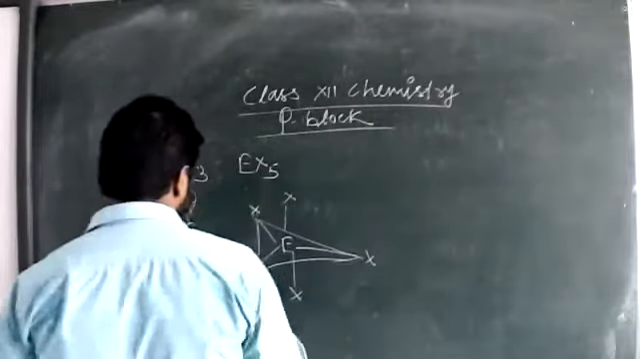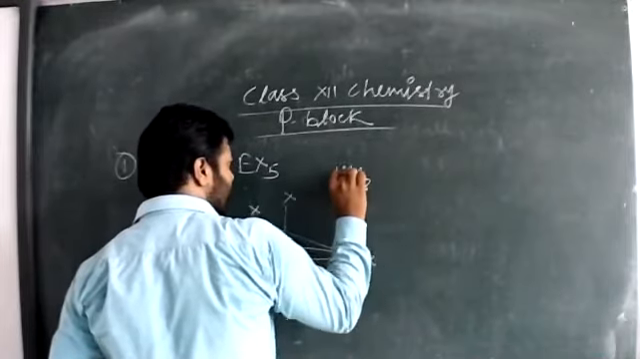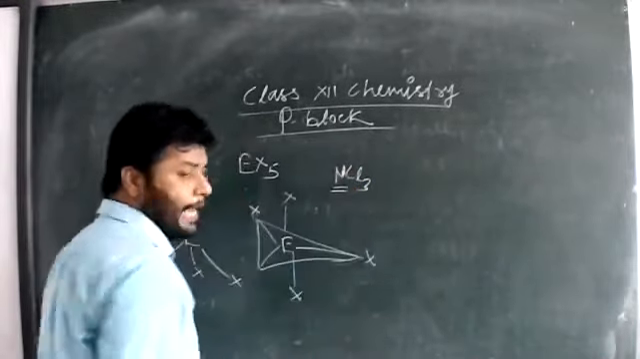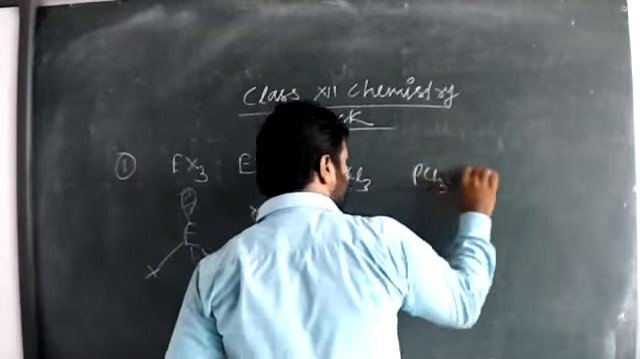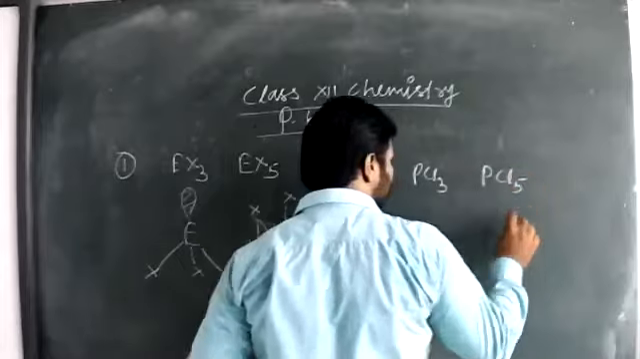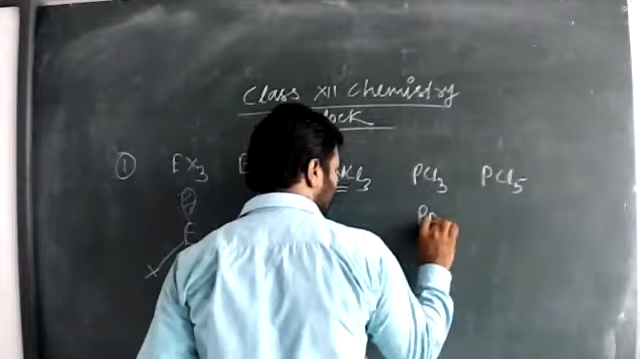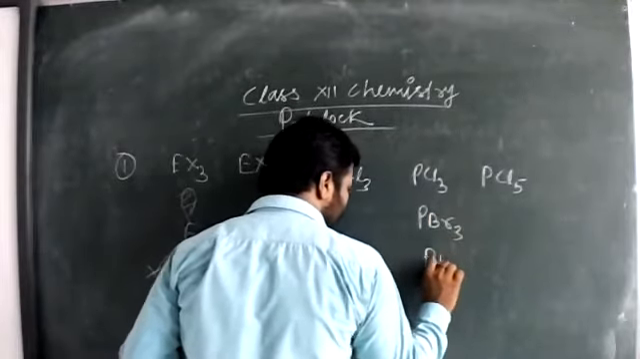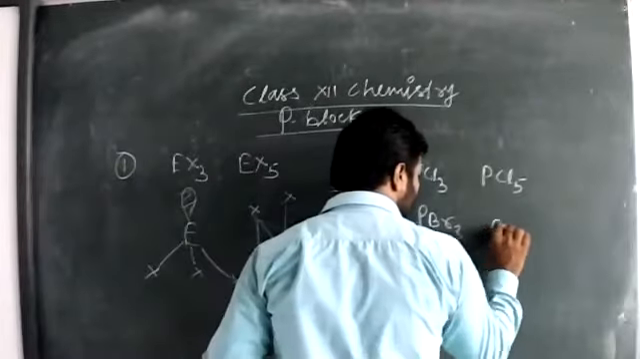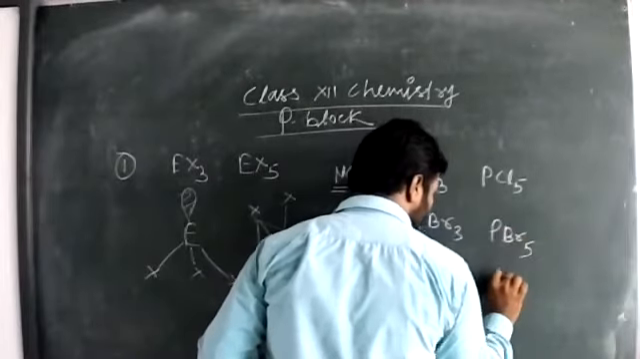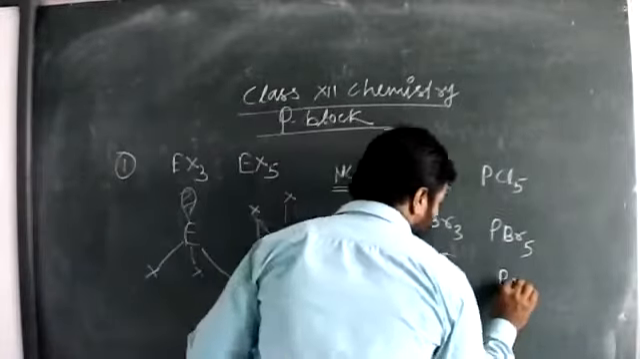So you can see that there will be NCl3, PCl3, PCl5, PBr3, PI3, and PBr5 and PI5.